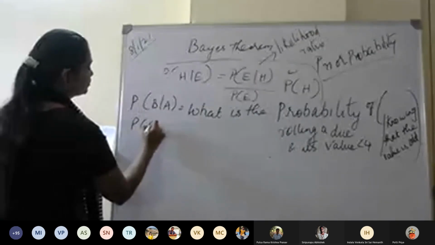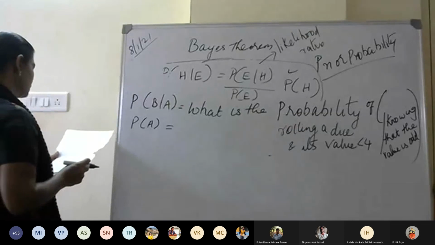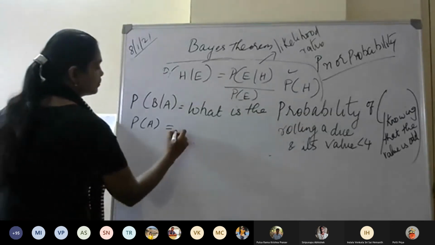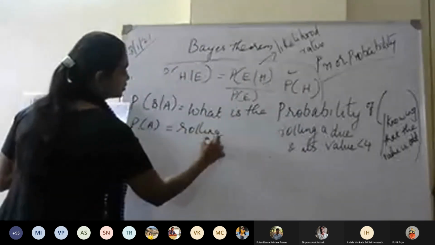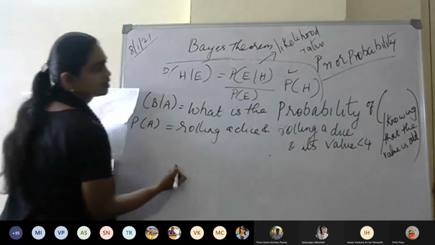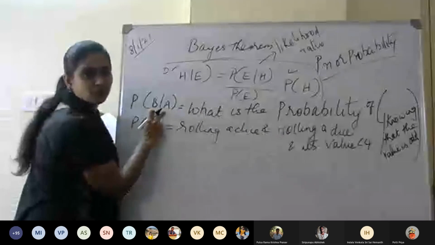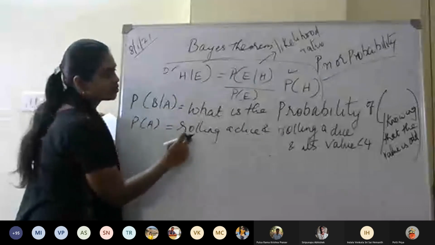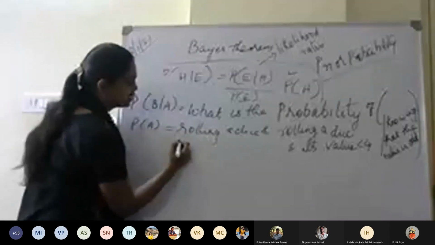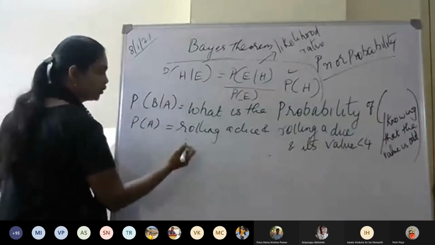Probability of A will be rolling a dice and the value is odd, because knowing the value is odd is actually A. So you have to roll a dice and then find whether its value is odd.